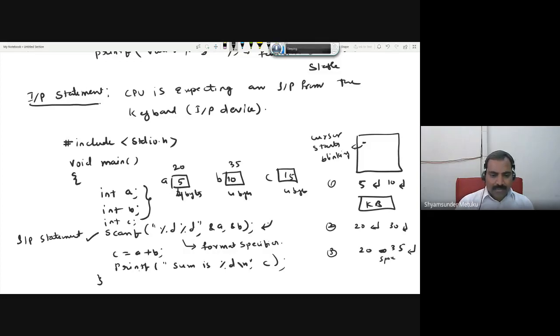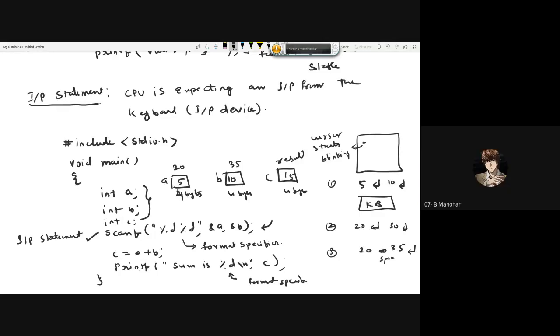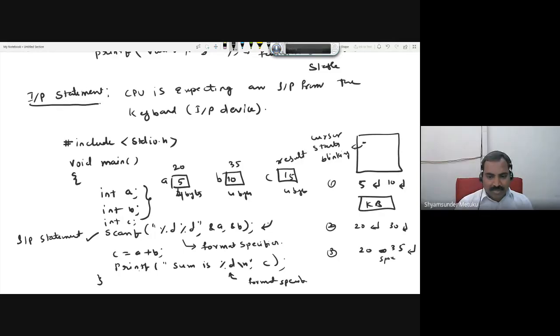Then printf, the sum is. Again, the way inputs are taken with a format specifier, output also must be printed with a format specifier, within the double quotes. So how many percentages am I trying to print? Only 1 or 2? 1, sir. That is the result. So result is percentage d. I'm writing here backslash n, double quotes, comma. Which memory am I trying to print? A, B, or C? C. So that is the reason C is written here. If you write A here, you'll get 5 as an output. If you write B here, you'll get 10 as an output. If you write C, you'll get the result as your output.